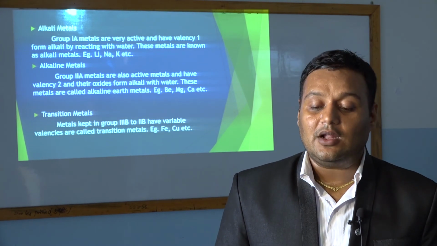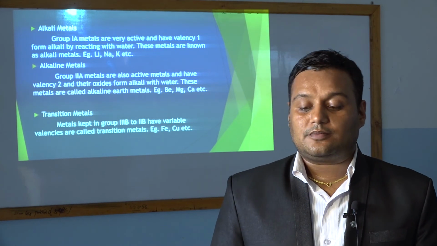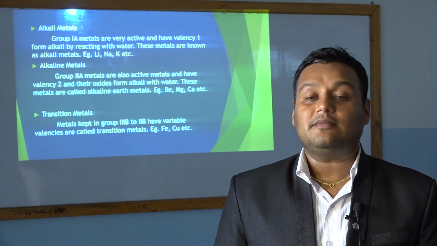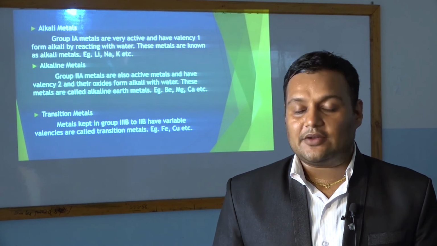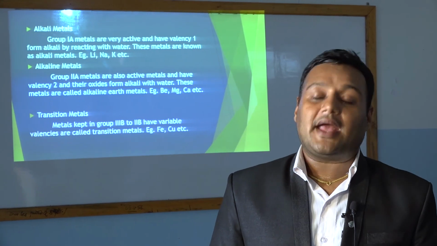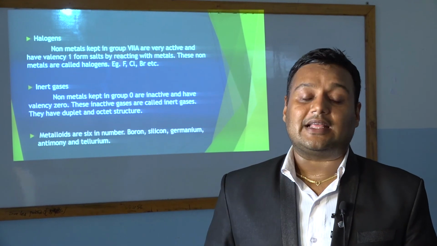So they are called alkaline metals. Examples of alkaline metals are beryllium, magnesium, calcium, etc. And another is transition metals. Metals which have variable valency are called transition metals.